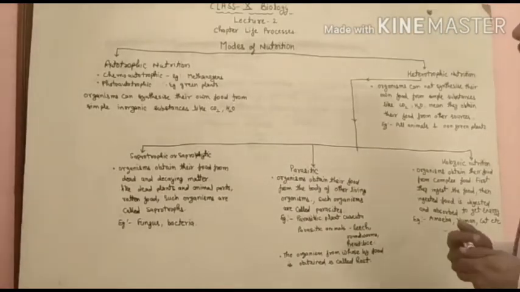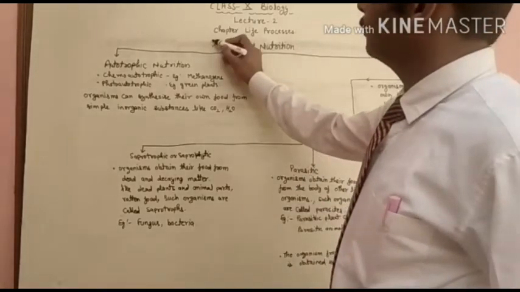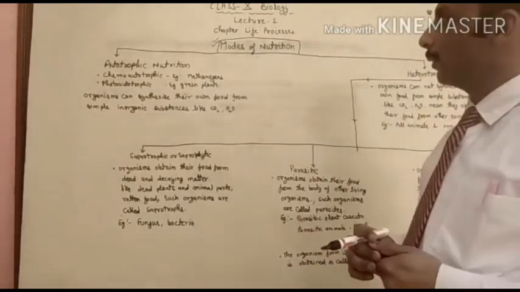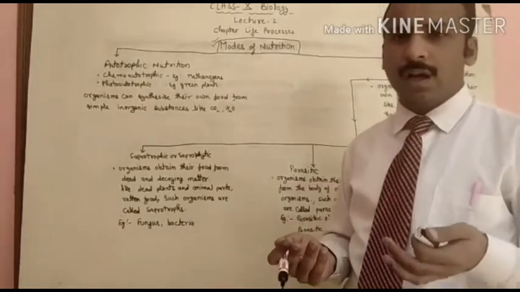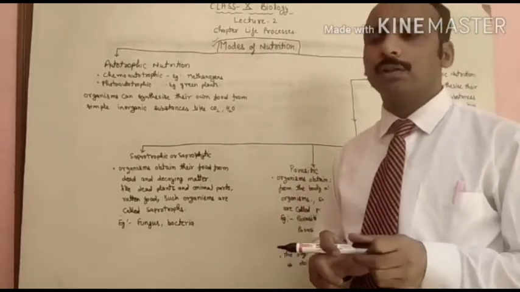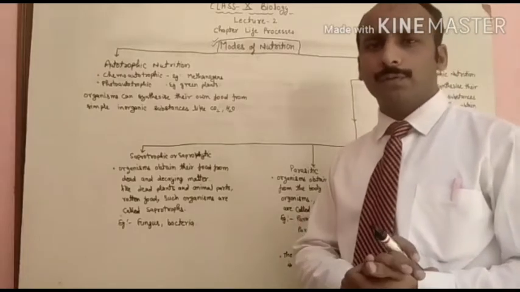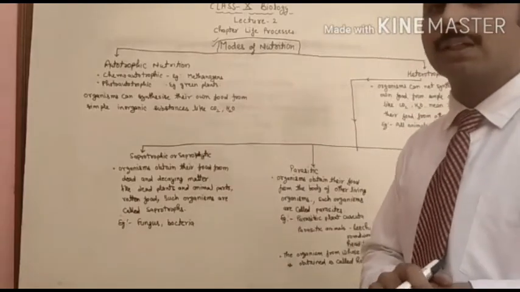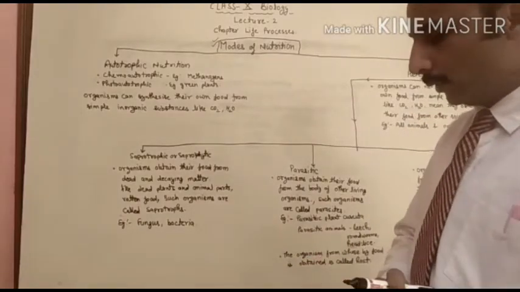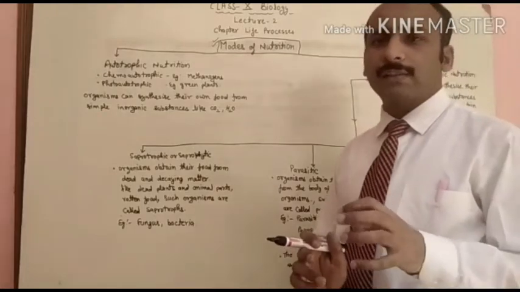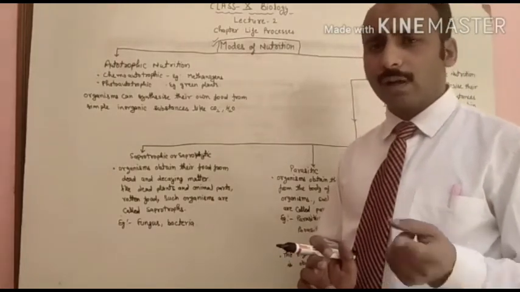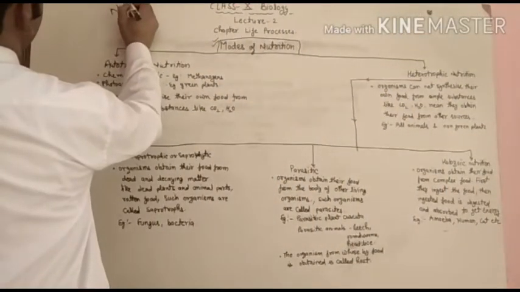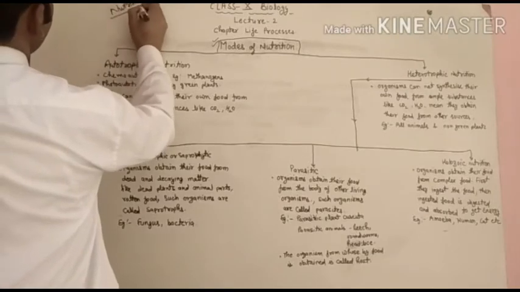So students, next topic, as I told you, I am taking the next topic of the same chapter, that is the modes of nutrition. Modes means methods: how organisms obtain their food and how they utilize the energy of the food. Those methods are called the modes of nutrition. As I told you in the previous videos, a few life processes you have to study in detail. We have started the first one, that is nutrition.